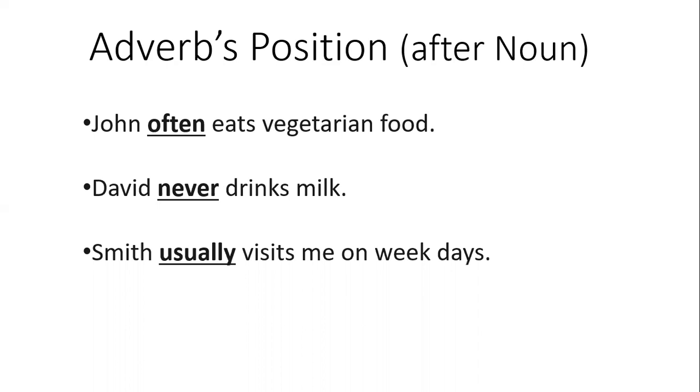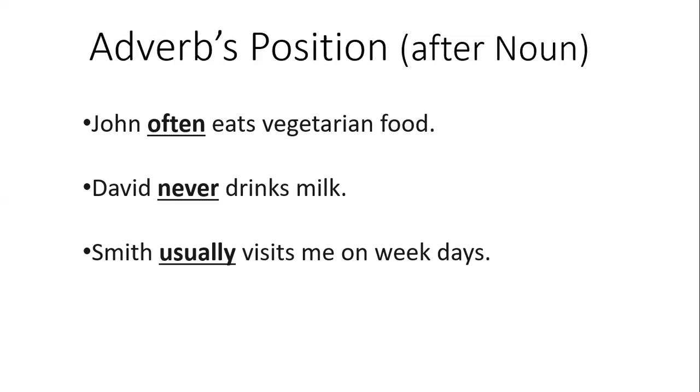If you overall look at all these examples, these three examples are examples of adverb of frequency. So if you have an adverb of frequency, it is generally used before the verb and after the noun. If you look at its position, it depends on which type of adverb you are using.